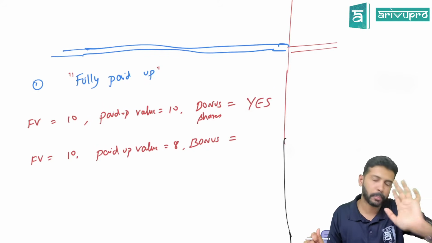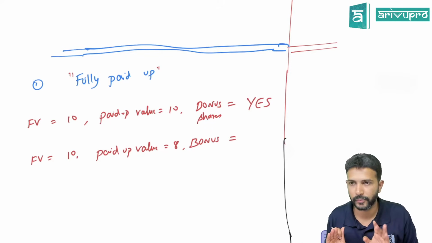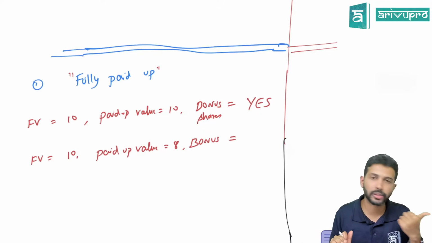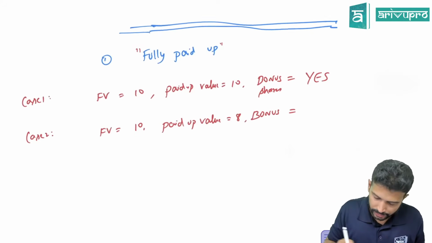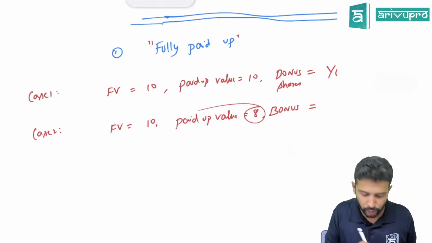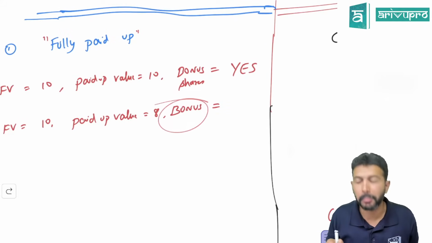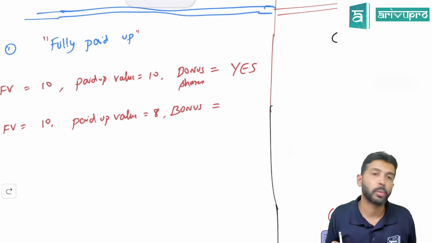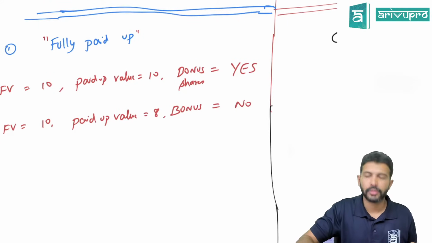That is one checkpoint you will check in every problem before you start solving. This is the first checkpoint: whether shares are fully paid up or not. Clear? Second case, face value 10, paid up value 8. In the second case, can the company go for a bonus issue? No, because it has not reached the face value.